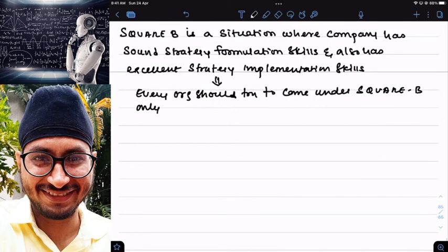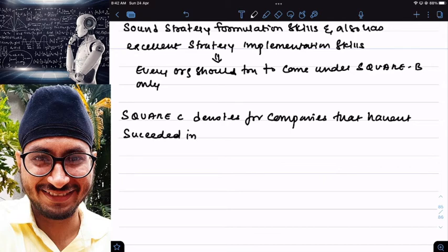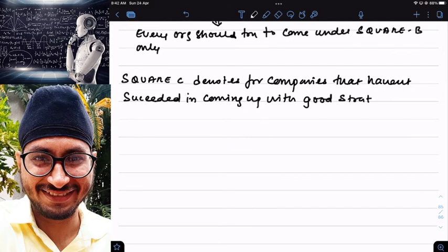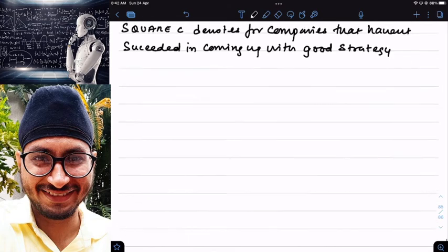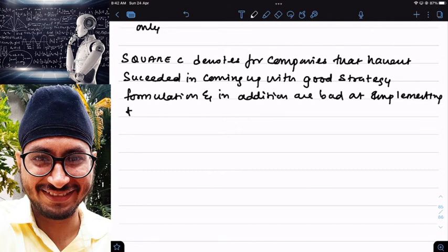Next, then we have square C. Square C denotes companies that haven't succeeded in coming up with good strategy formulation, and in addition are bad at implementing the strategy.